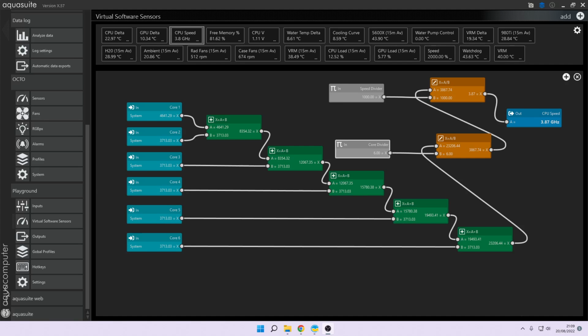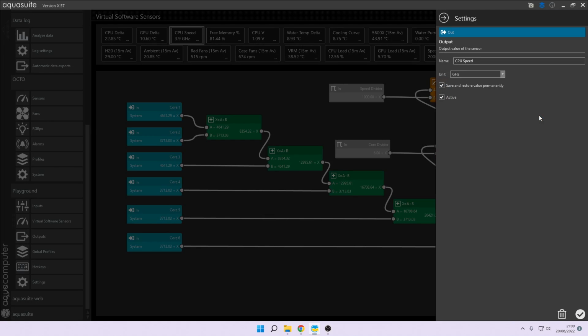Okay, so I was asked how I get a CPU speed sensor. So this is it. It's relatively straightforward. Usual thing, click on add to create the output and give it a name and select a unit.